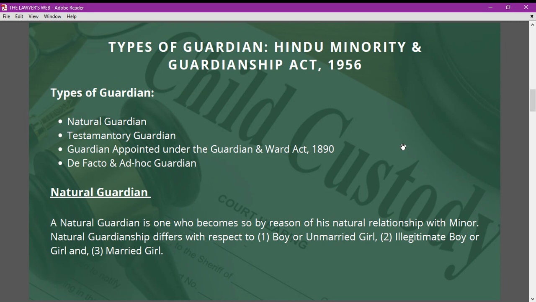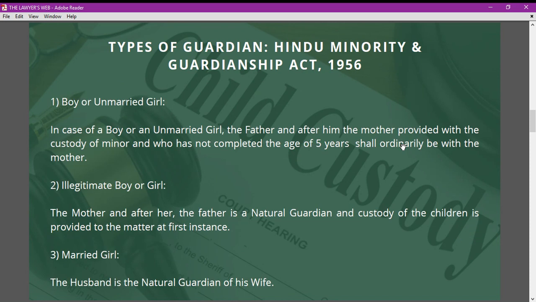Now let's understand what natural guardian actually means. The natural guardian means those persons who, by reason of natural relationship with the minor, are considered to be a natural guardian. And the natural guardian relationship differs with respect to boy or unmarried girl, illegitimate boy or girl, and lastly the married girl. Now let's discuss each of them separately.